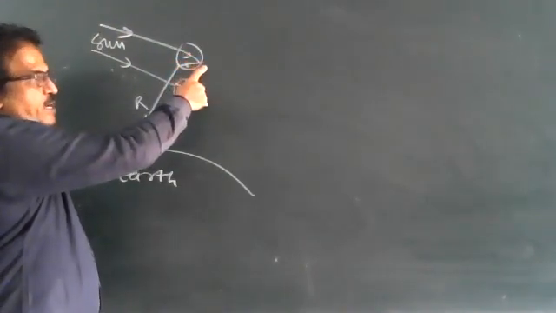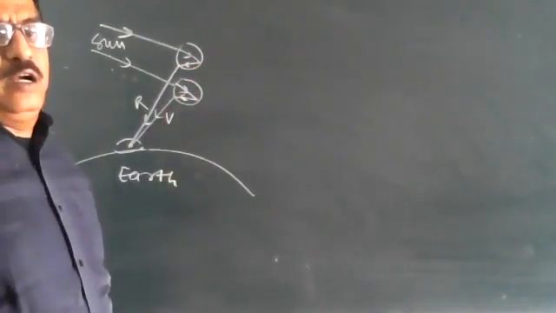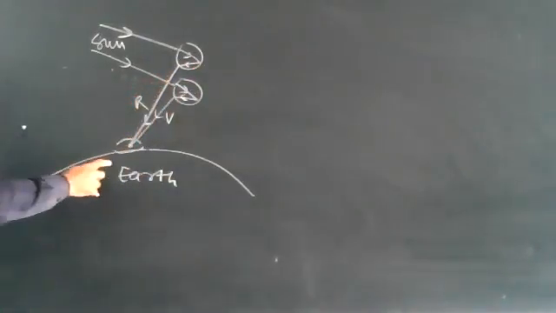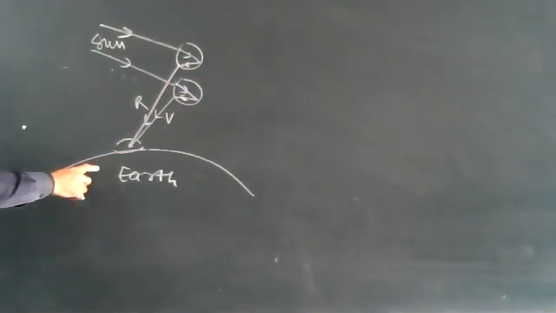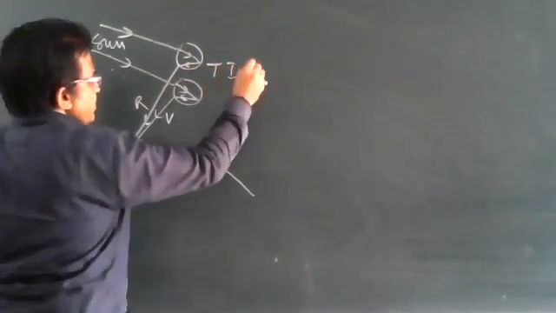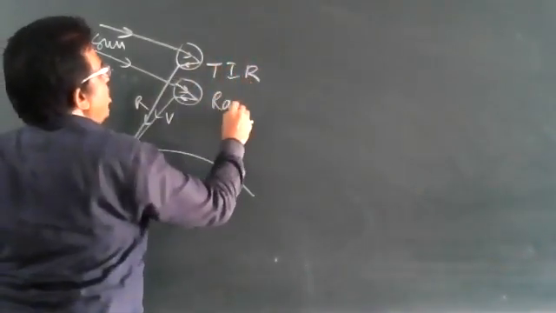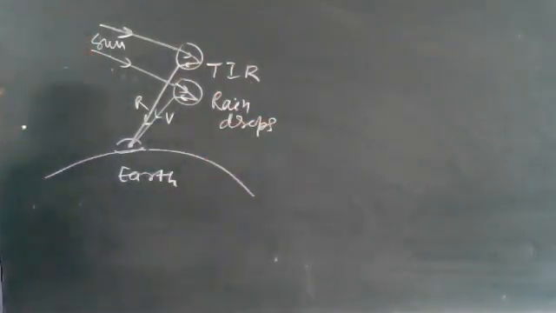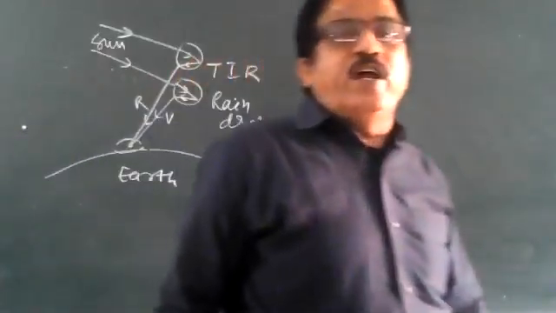Two times reflection is called total internal reflection. After that we get a circular arc. So TIR occurs at raindrops. This is the way to find the rainbow here.